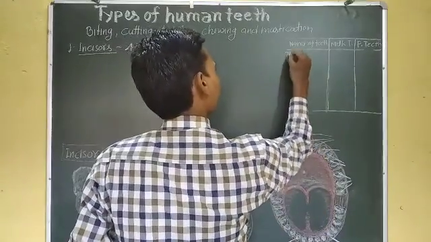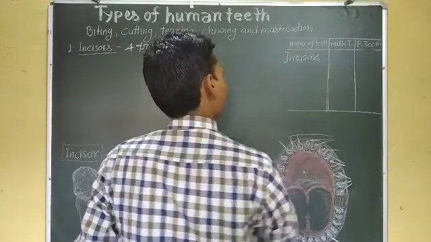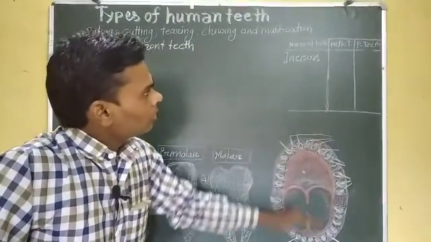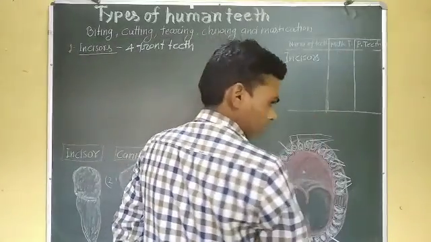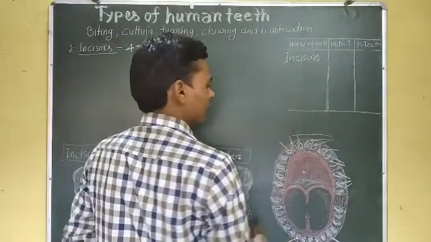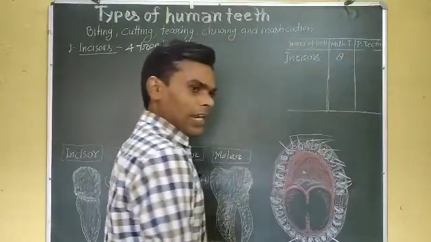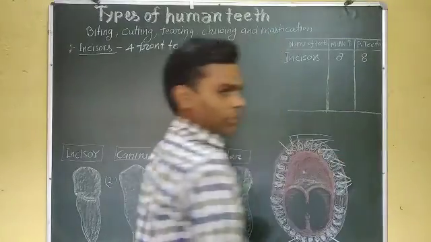Okay, the total number of incisors in milk teeth or child teeth is 8 and in permanent teeth is also 8.